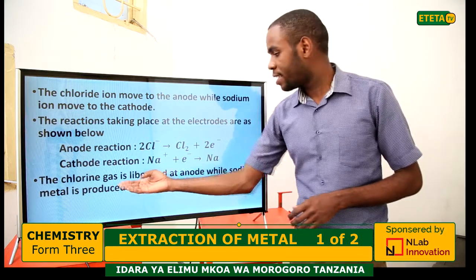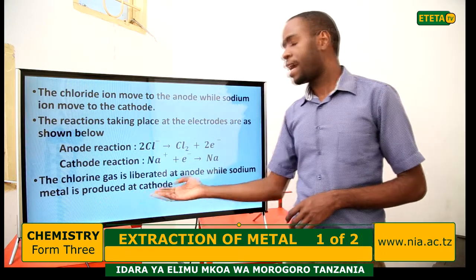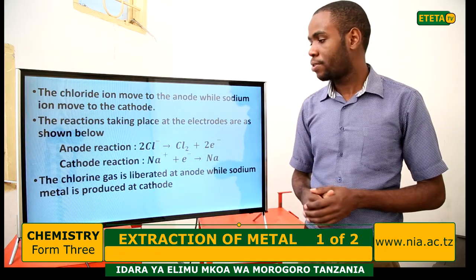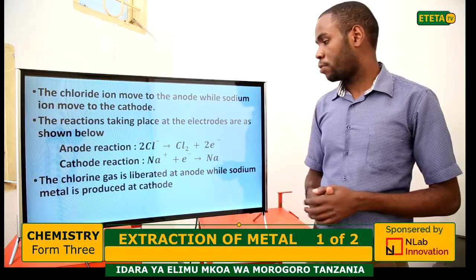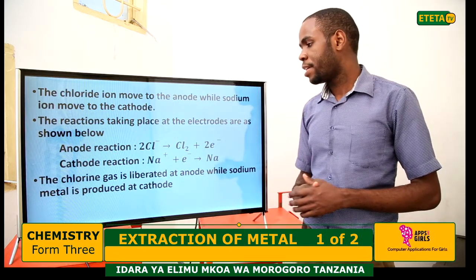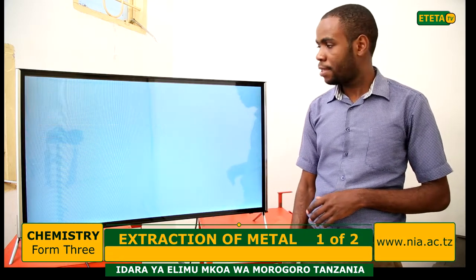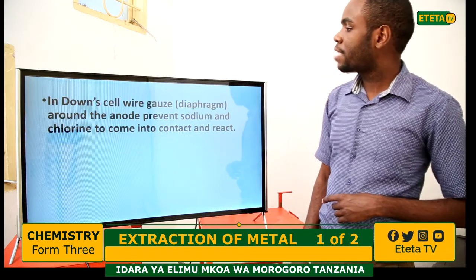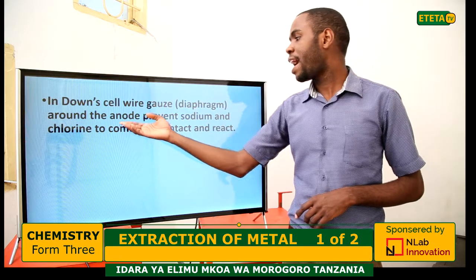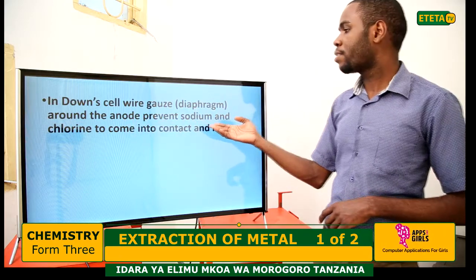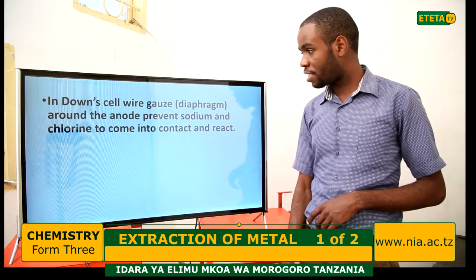So the chlorine gas is liberated at the anode, while sodium metal is produced at the cathode. So at the cathode, the sodium metal will be produced, while at the anode, the chlorine gas will be liberated. The Downs cell wire gauze, or diaphragm, around the anode prevents the sodium and the chlorine from coming into contact and reacting.